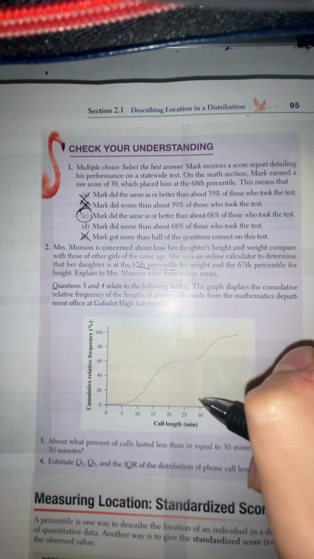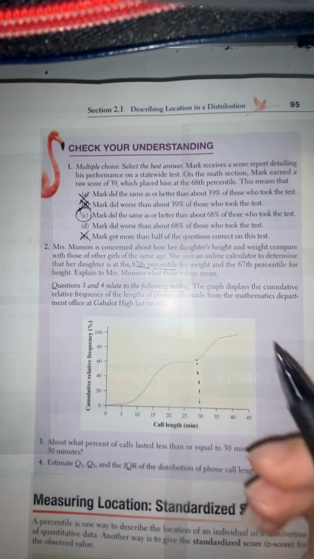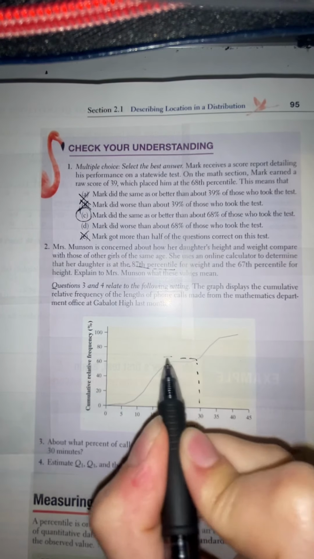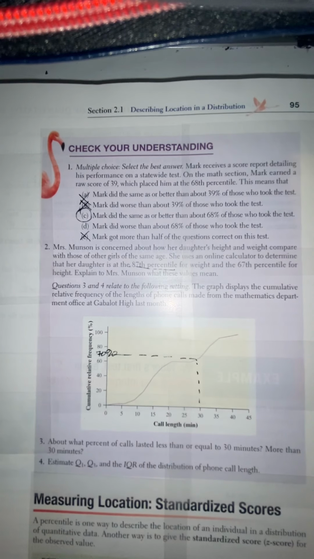Number 3, about what percent of calls lasted less than or equal to 30 minutes? Okay, so 30 minutes is right here. And we can see that this is a cumulative relative frequency. So I'm going to say 70% of calls lasted less than or equal to 30 minutes, meaning which calls lasted more than 30 minutes would be 100 minus 70, which is 30%.